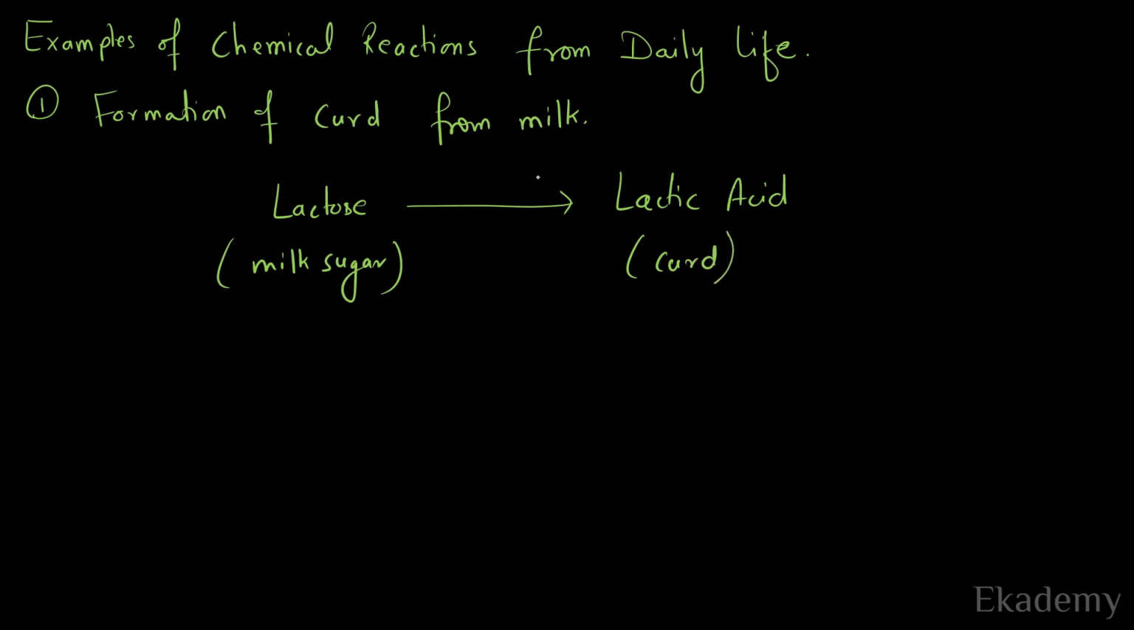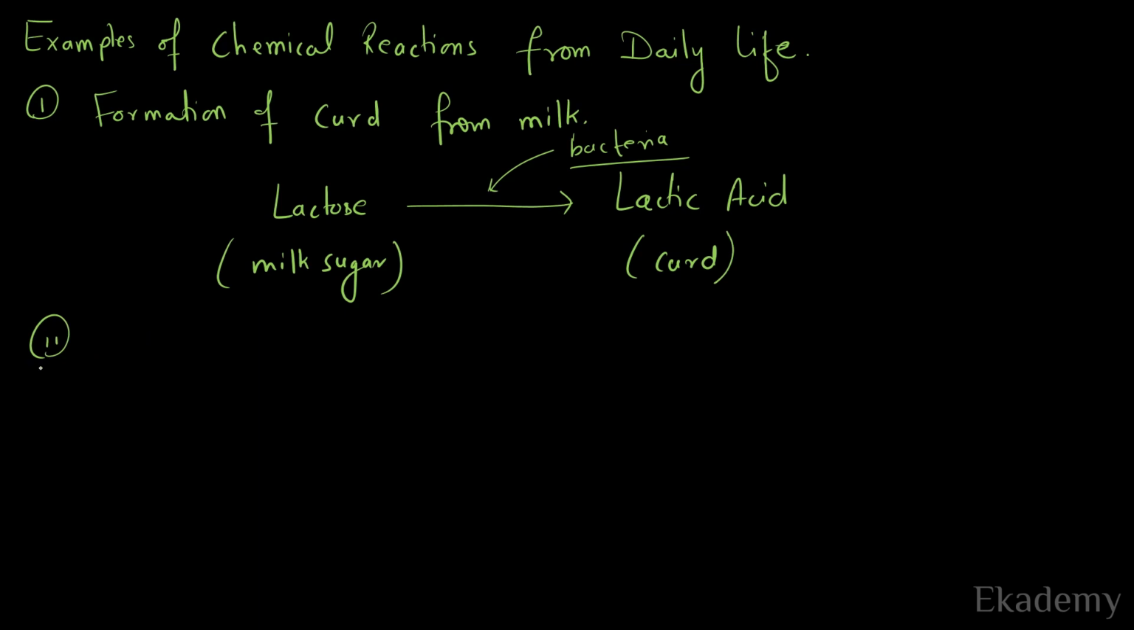And this process is facilitated by a bacteria. The name of the bacteria is Lactobacillus lacti. The name is not that important, but we should understand that it is a process of chemical reaction where lactose of milk gets converted into lactic acid. So one substance, or the initial substance, loses its identity completely and forms a new product.